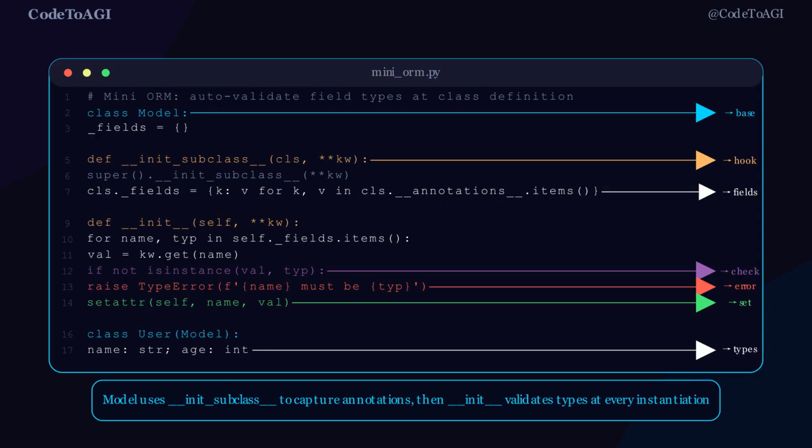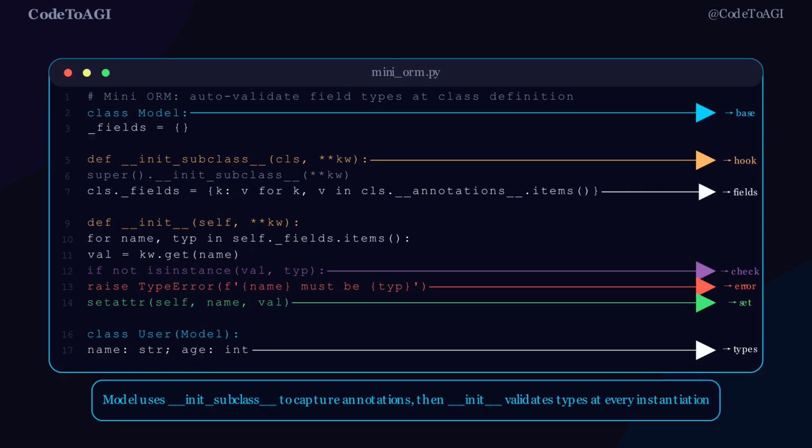At instantiation, __init__ loops through every field. It gets the value passed in as a keyword argument, checks whether it is an instance of the declared type, and raises TypeError with a descriptive message if not. If the check passes, it sets the attribute on self.